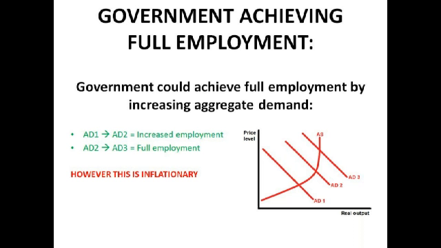The reason that this shift in AD would lead to increased employment would be a positive multiplier effect. As demand increases, more labour is required to produce the products to meet this demand. And obviously, if we get to full employment, it means we'll have to start importing more, so that's a risk. If we increase aggregate demand by too much, we'll start importing loads. And if we're importing a lot, that's not very good for our balance of payments.